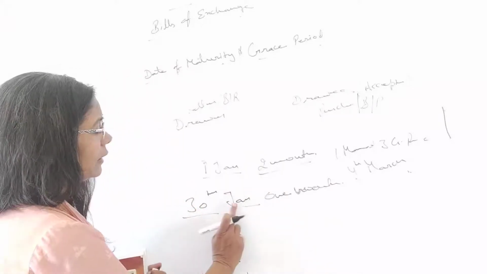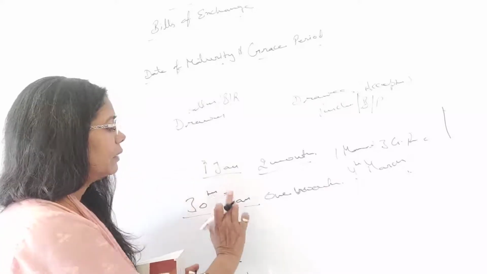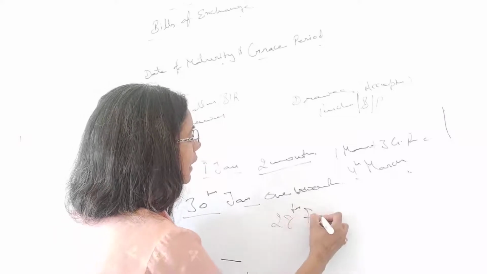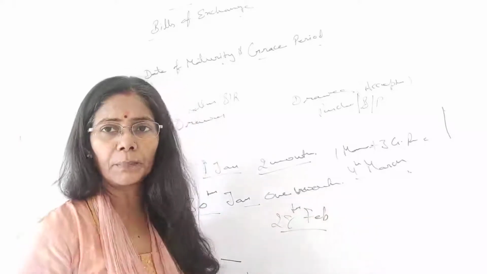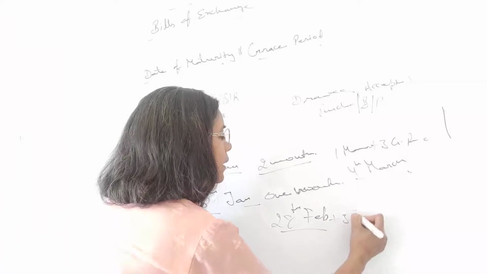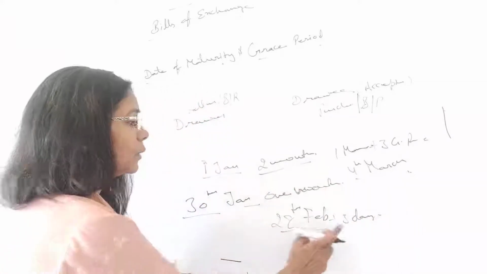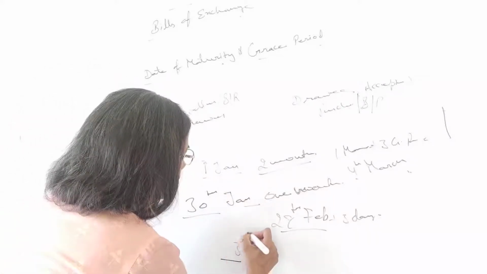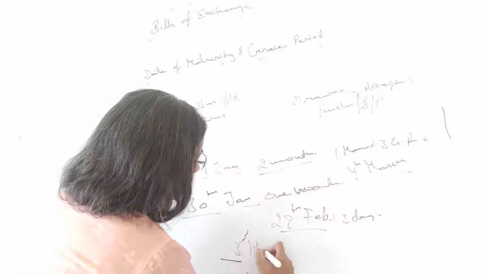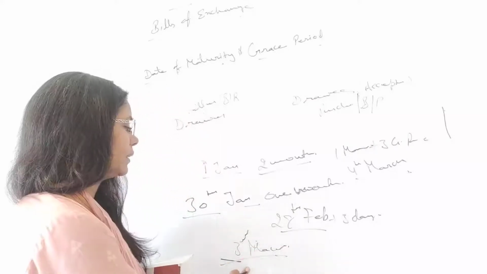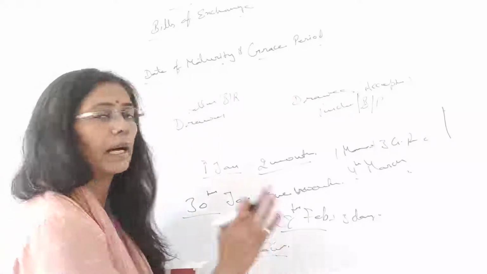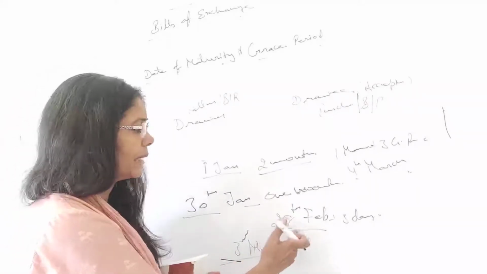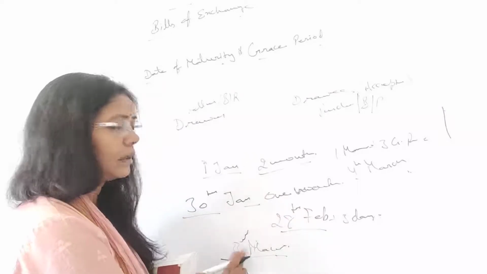So in this situation, 30th January, right? There is no 30th February, so we take it as a normal year, and 28th February, here we complete the month, plus 3 days grace period. So 3 days of what? That is of the next month, not of February. So in this situation, 3rd March. The next month is March. So 3rd March will be the due date, either this is a leap year or not, it doesn't matter. Your due date will be 3rd March.